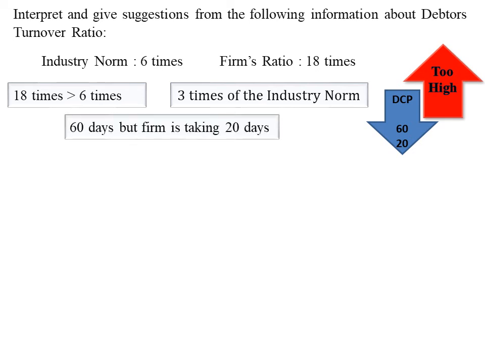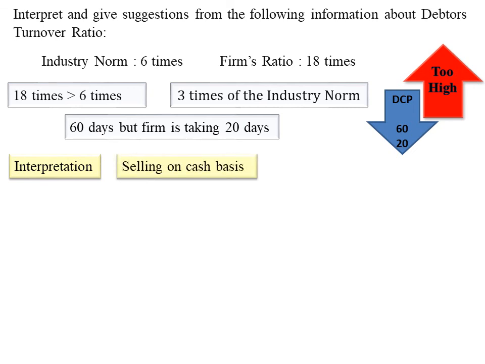This shows that firm is selling majority of its goods on cash basis, or firm is allowing credit only to the customers with the high credit worthiness. That means firm's credit terms are very strict. This may result into poor sales because firm is losing those customers who find their goods costly and not able to get them on credit.